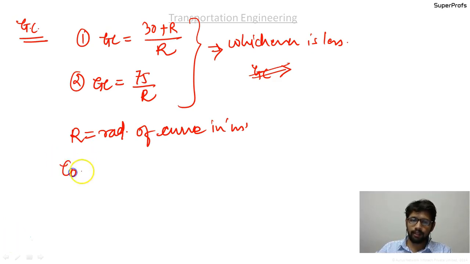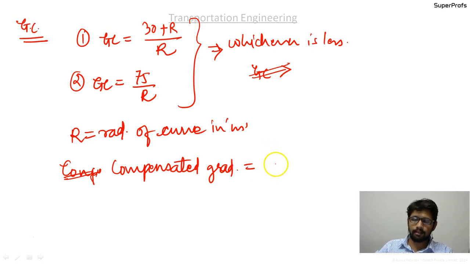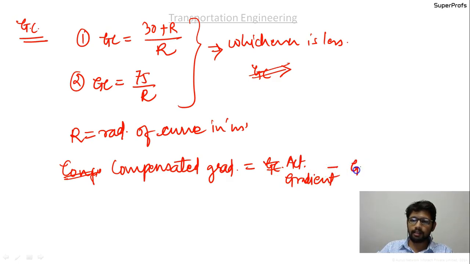The next concept was the compensated gradient. That is the actual gradient minus the grade compensation.